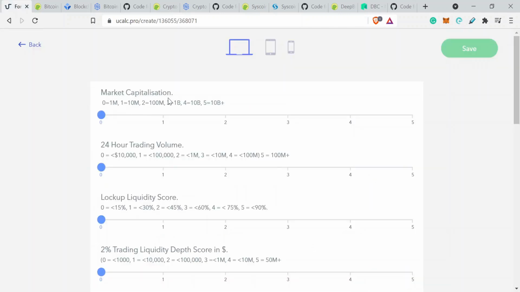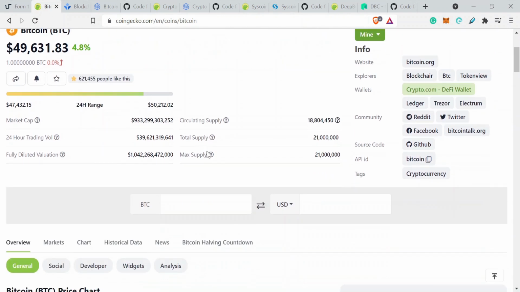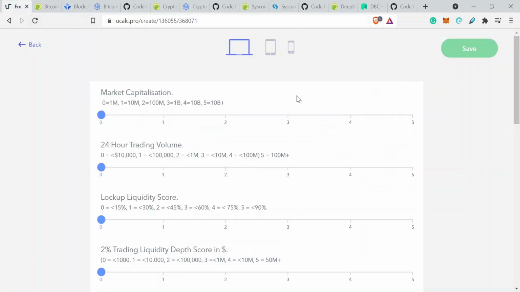So market capitalization, we've got 0, 1 million, 10 million, 100 million, 1 billion, 10 billion, and 10 billion plus. Well, definitely, if we look at the market cap of Bitcoin, we can see that it's almost 933 billion. So that is going to be the top end of our scale. So we're going to score that a 5.